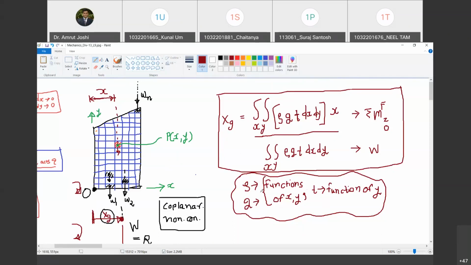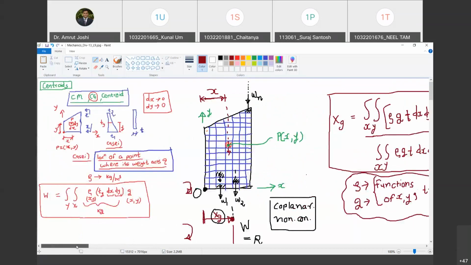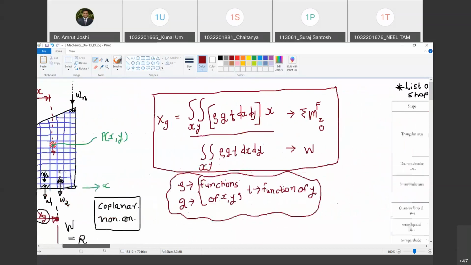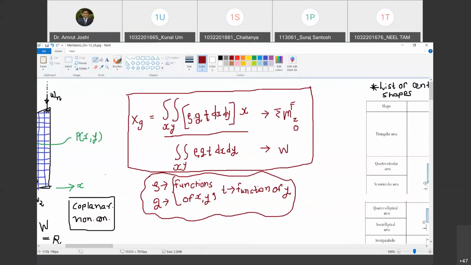Now I want you to examine this formula carefully. In this formula, rho and g are functions of x and y. That's what we assume. So rho varies with x and y, g varies with x and y, and t is a function of y. Thickness, as we said, is a function of y in case 1. So can you take this rho, g and t outside the integration sign? No, because we are integrating with reference to dx and dy. As rho, g and t are functions of x and y, we cannot take them outside the integration sign.